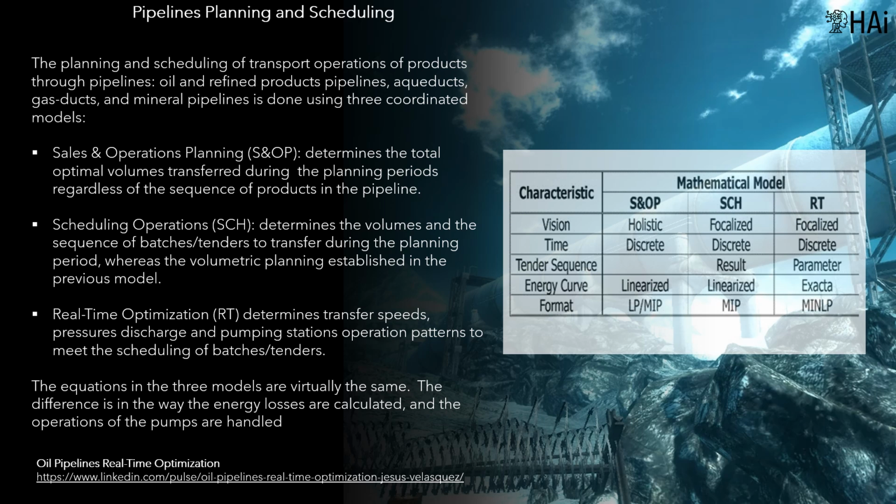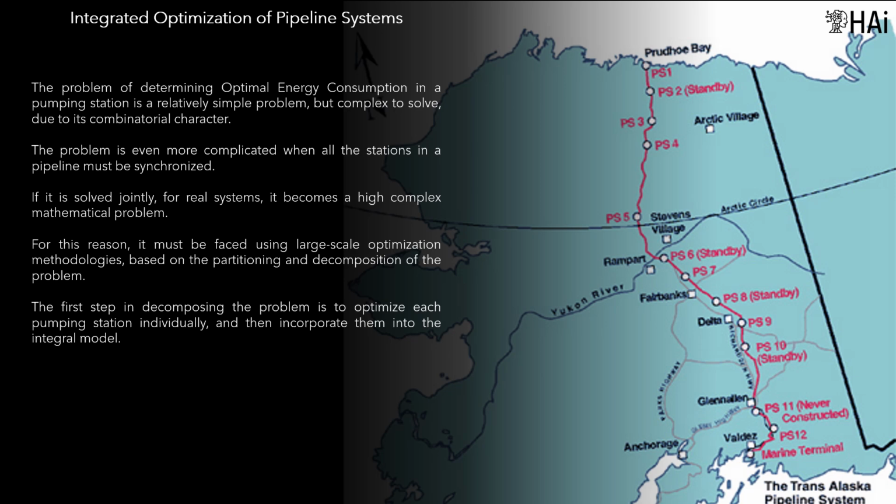The equations in the 3 models are virtually the same. The difference is in the way the energy losses are calculated, and the operations of the pumps are handled. The integrated optimization of pipeline systems requires that all the pumping stations must be considered jointly. For real systems, it becomes a highly complex mathematical problem. For this reason, it must be faced using large-scale optimization methodologies, based on the partitioning and decomposition of the problem.